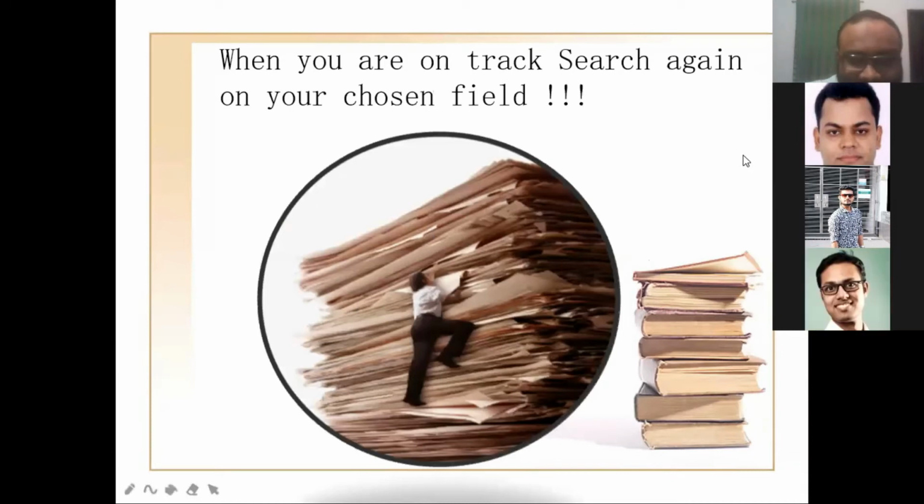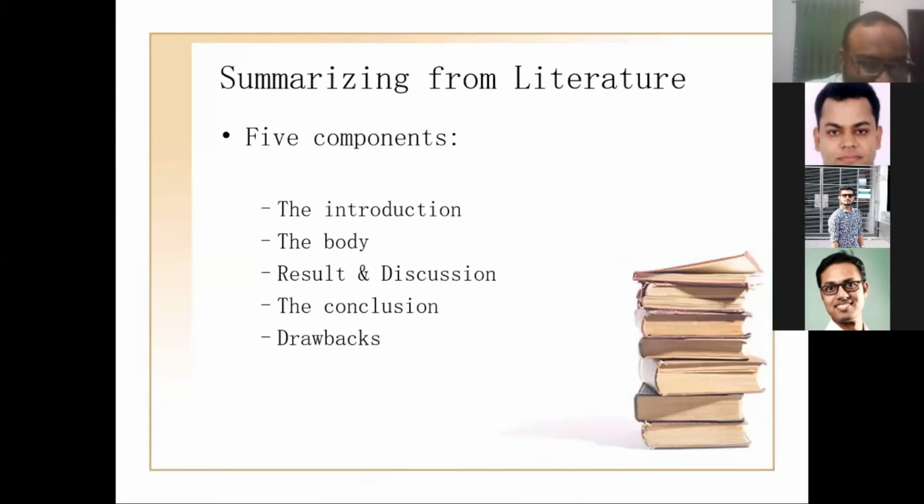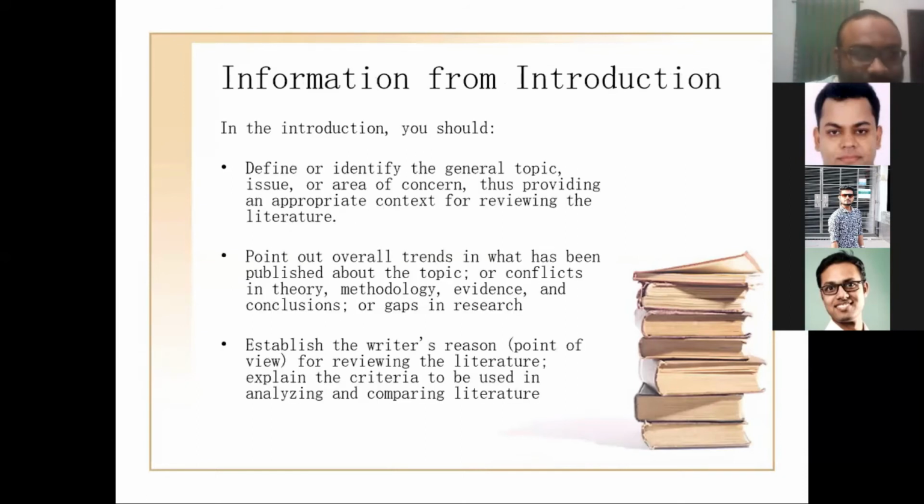When you are on the track, you have to go through the literature again in your specific field. Take just one journal paper: which information can you get from which part of that article? There are 5 main components: introduction, body, result and discussion, and conclusion and drawbacks. Authors usually don't focus on drawbacks, so you have to understand them from your reading. But some journals specifically mention their drawbacks or future work.